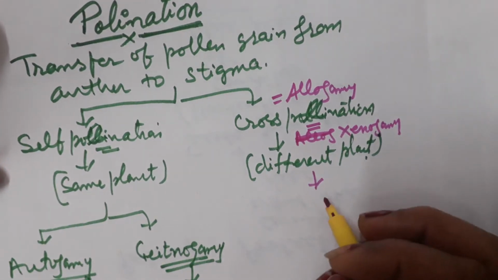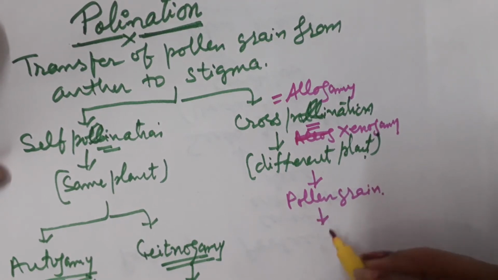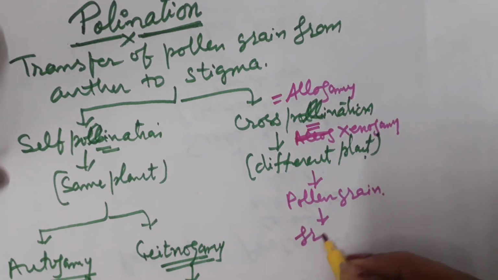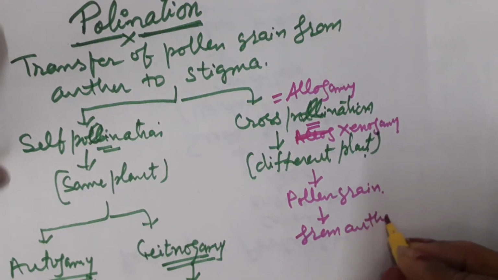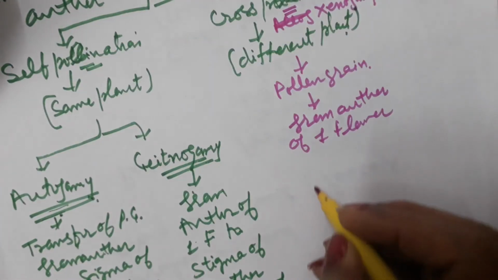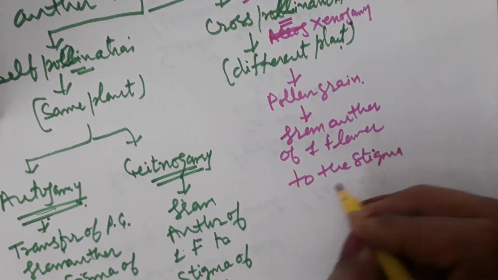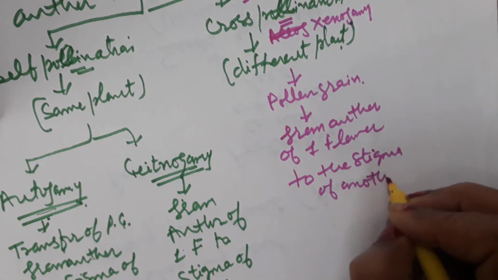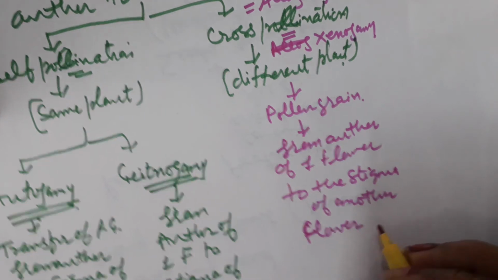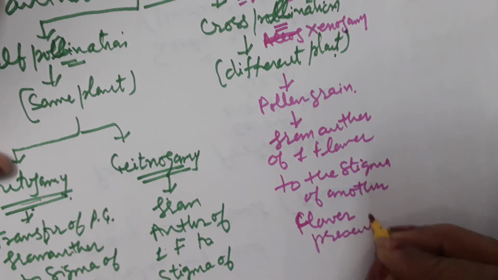That is, transfer of pollen grain from anther of one flower to the stigma of another flower present on